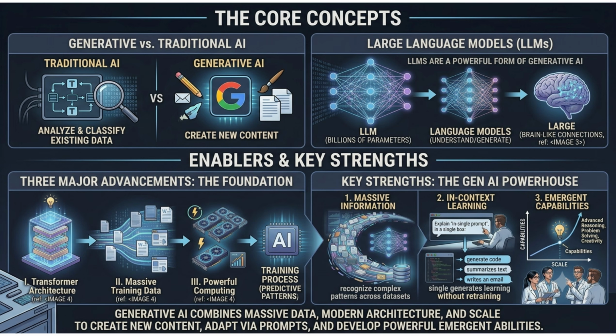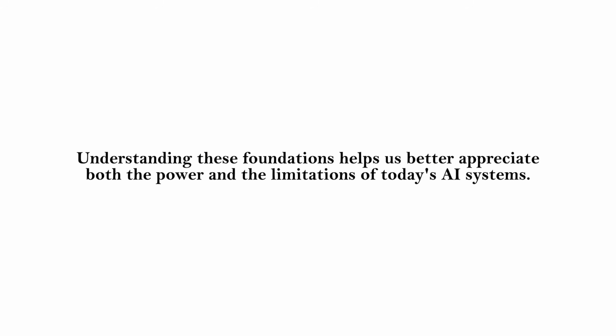These systems learn by predicting patterns in language, undergo fine-tuning to become more helpful and safe, and generate responses based on learned relationships rather than stored answers. The 3 key strengths of generative AI are learning from vast amounts of information, adapting to new tasks through prompts, developing powerful emergent capabilities as models scale. Understanding these foundations helps us better appreciate both the power and the limitations of today's AI systems.